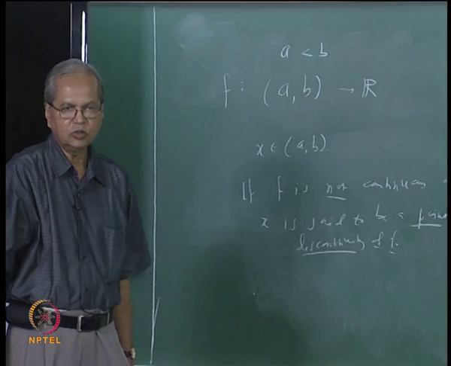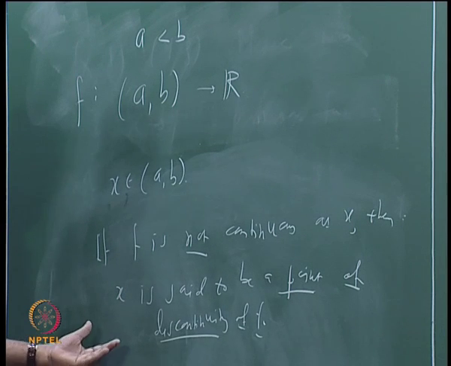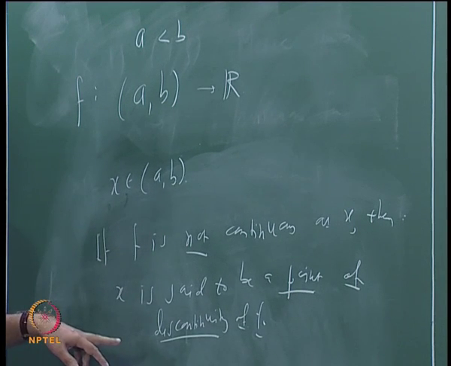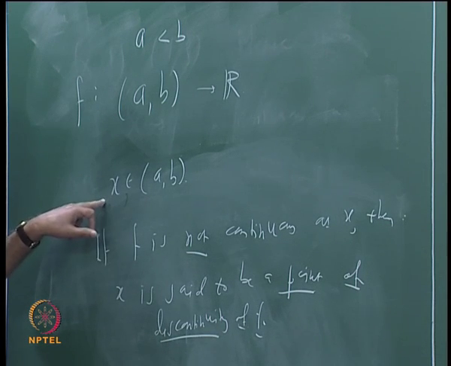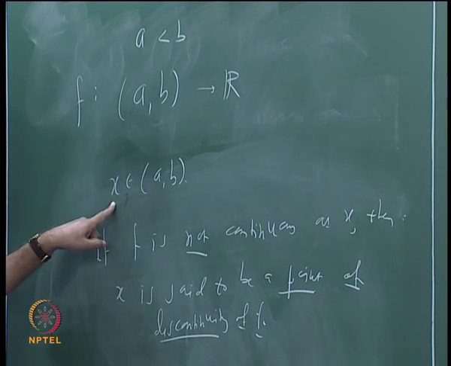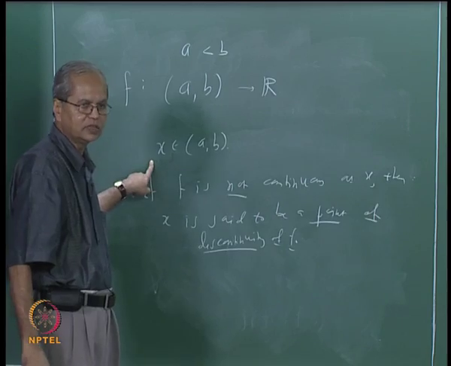What we want to discuss now is what are the points of discontinuity of a given function f and what are the types of discontinuity, or in exactly how many ways f can fail to be continuous at x.